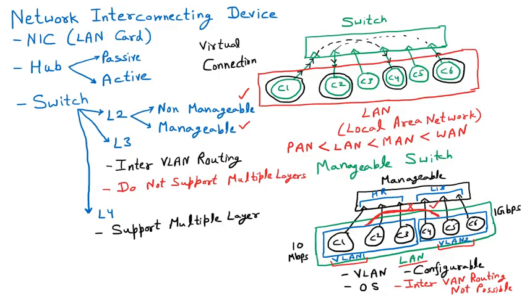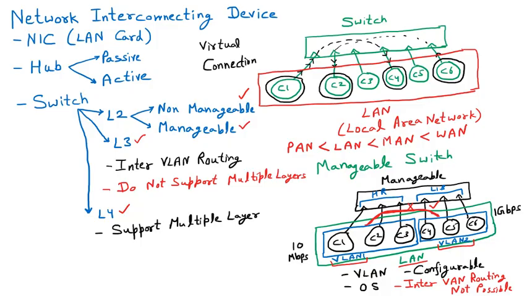We can also give a specific speed to any particular device. Then the problem in the manageable switch was that inter-VLAN routing is not possible. So we have the next type of switch, L3. In the layer 3 switch inter-VLAN routing is possible, but it does not work on multiple layers. To overcome that, we have the L4 switch, which can work on multiple layers.